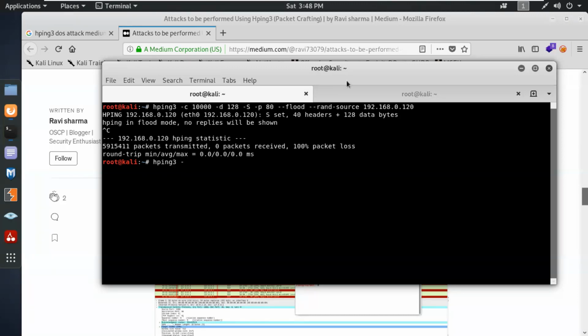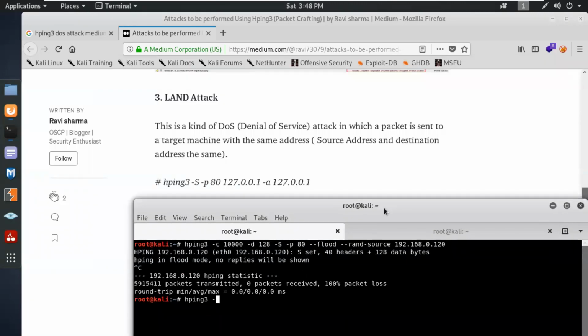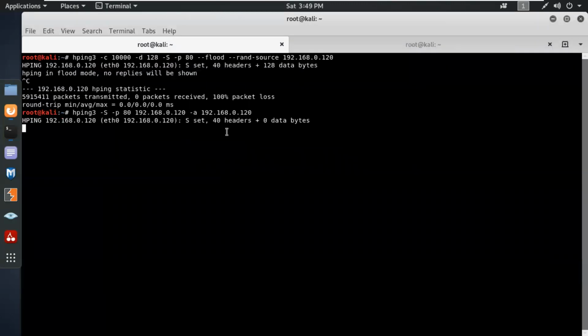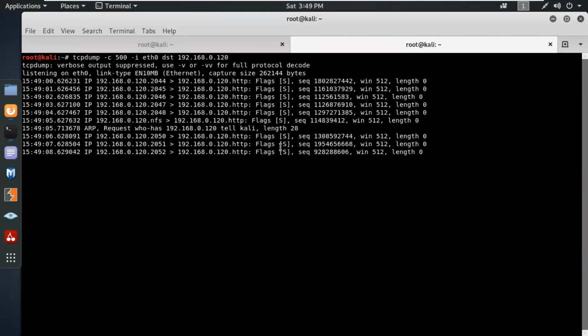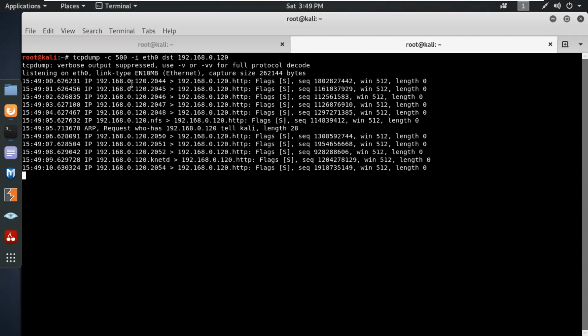In this land attack, we're gonna simply attack on the server side, ICMP with the port 80, and we can attack on the same IP address. Zero packet has been set. See, attacking its own self.